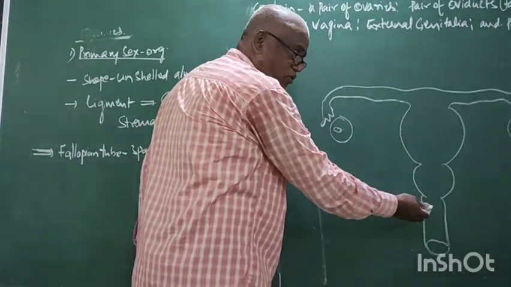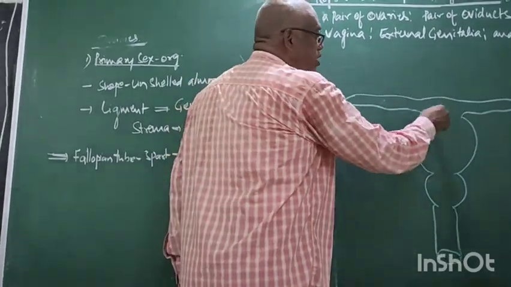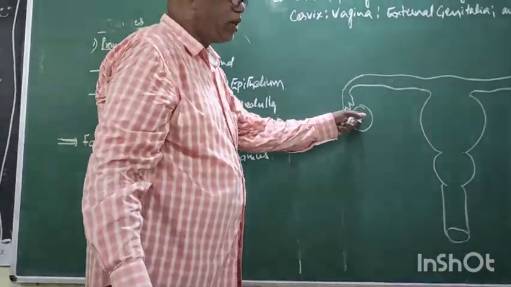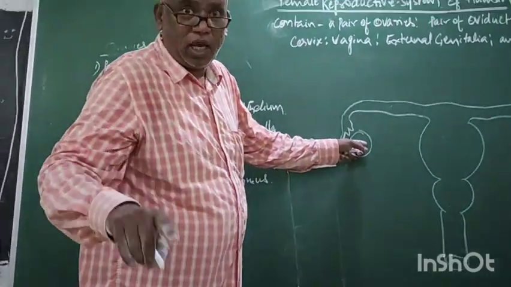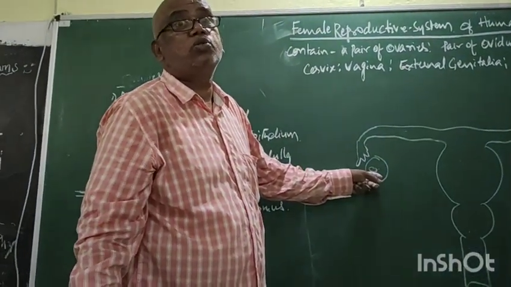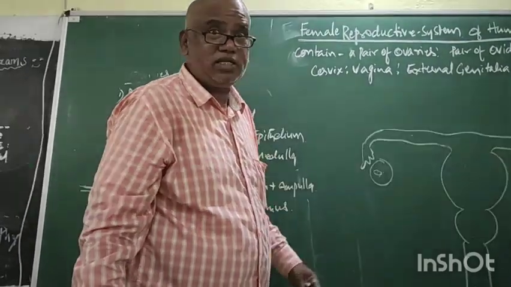But among these various organs, why is the ovary primary? The ovary is primary, the remaining are secondary, because the ovary produces the female gamete, the egg, and also sex hormones, estrogen and progesterone. Hence it is the primary sex organ.